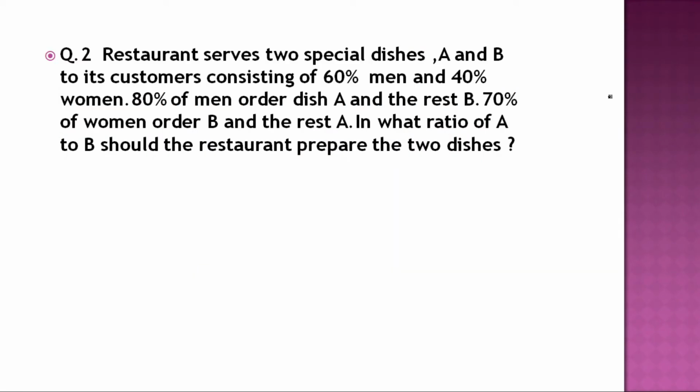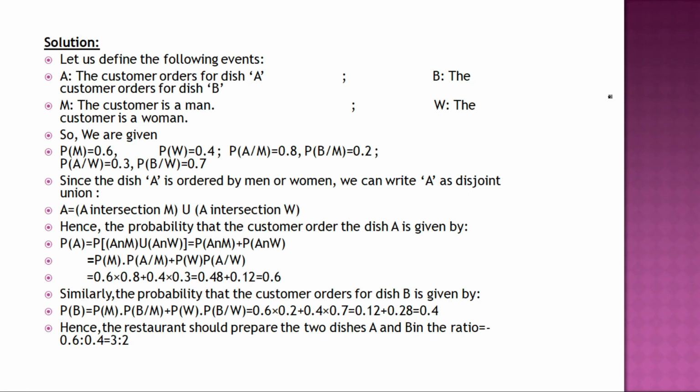A restaurant serves two special dishes, A and B, to its customers consisting of 60% men and 40% women. 80% of men order dish A and the rest order B, 70% of women order B and the rest order A. What should be the ratio of A to B that the restaurant prepares? This is a case of conditional probability, or you can say you can use the Bayes theorem.